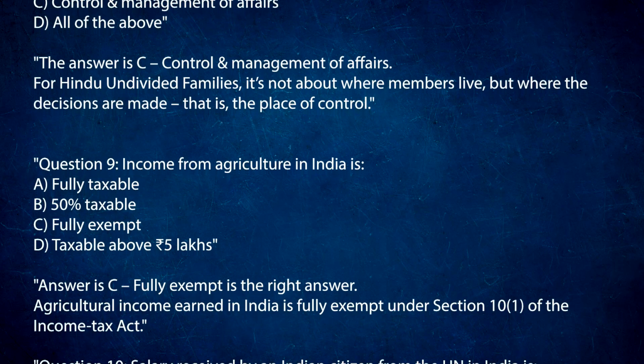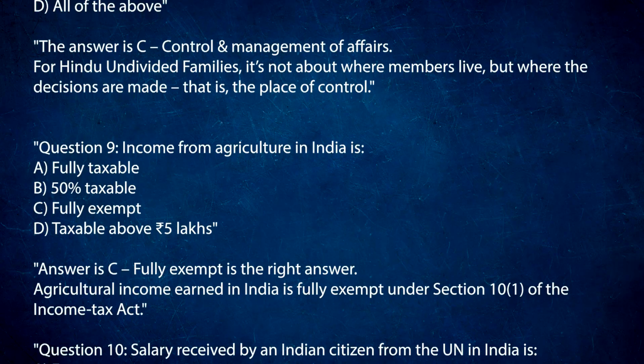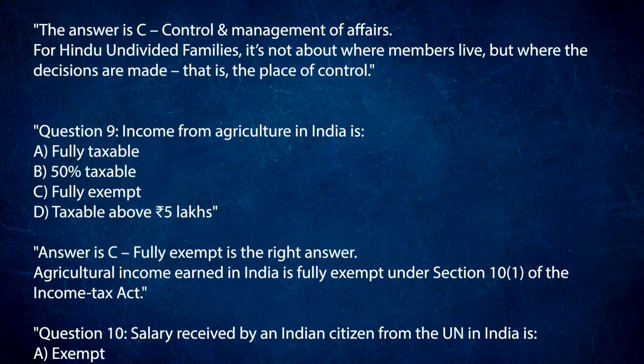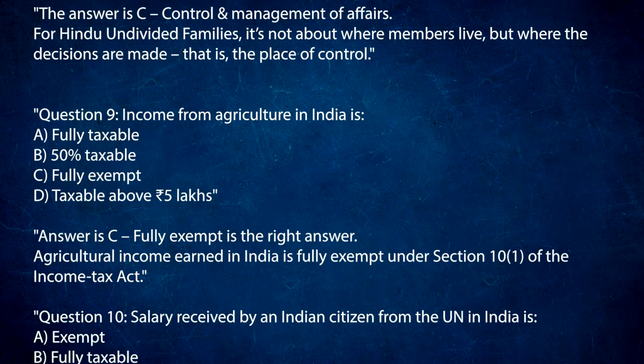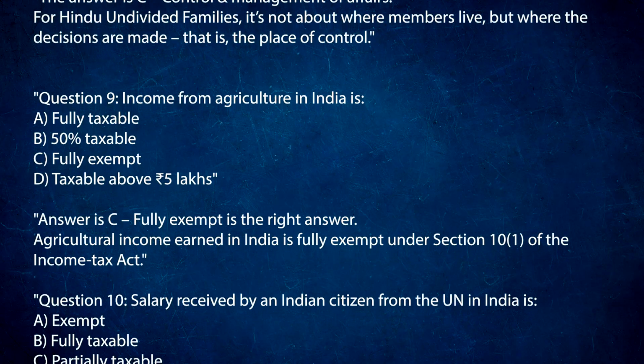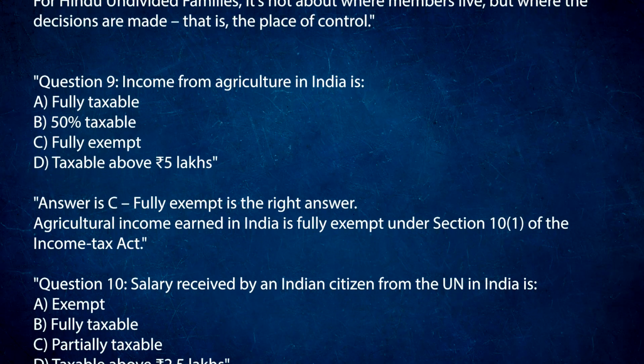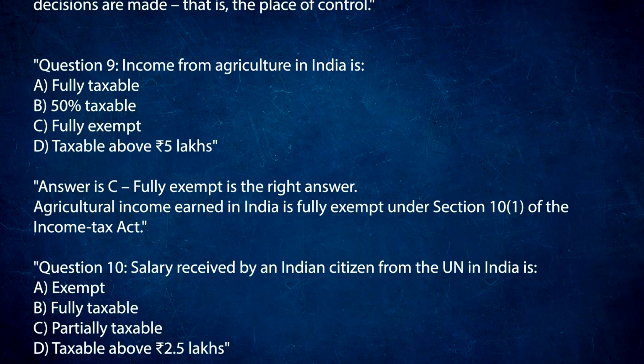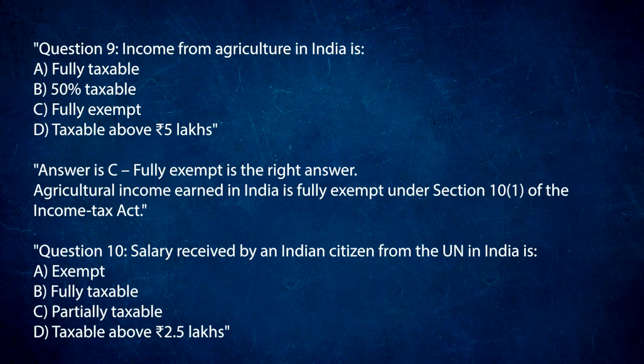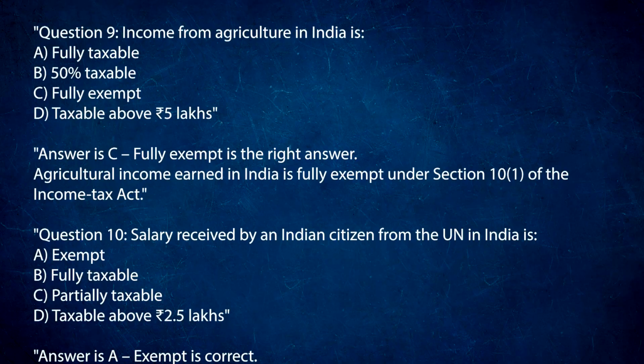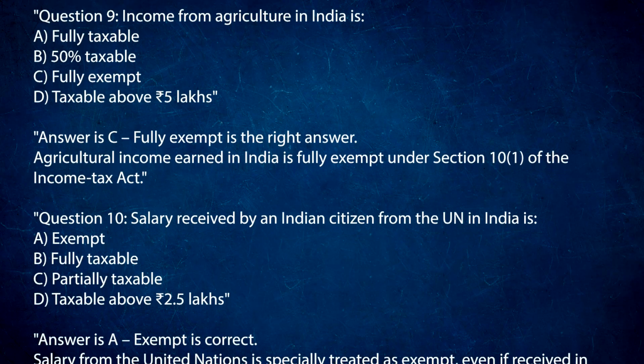Question 9. Income from agriculture in India is: A. Fully taxable. B. 50% taxable. C. Fully exempt. D. Taxable above 5 lakhs rupees. Answer is C. Fully exempt is the right answer. Agricultural income earned in India is fully exempt under Section 10(1) of the Income Tax Act.